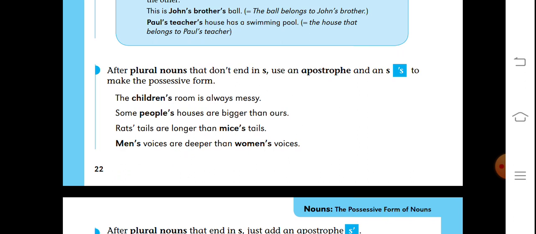Now see, rats, s is in the end and then apostrophe is only used and s is not used with it. Rats' tails are longer than mice's tails. Men's voices are deeper than boys' voices.